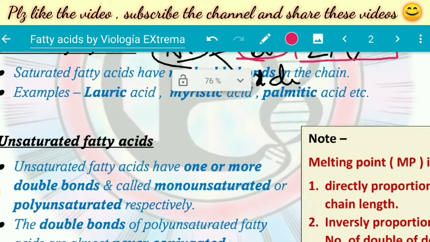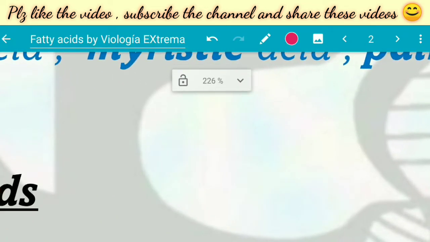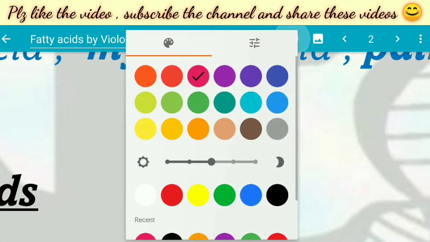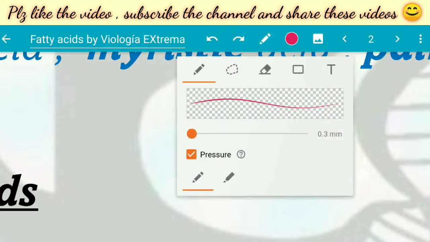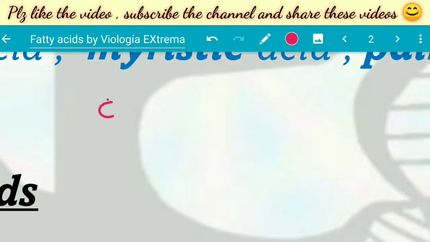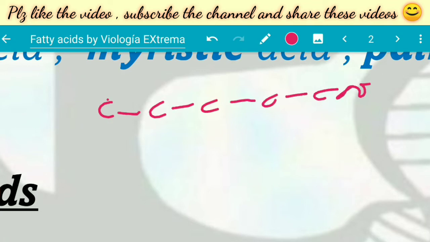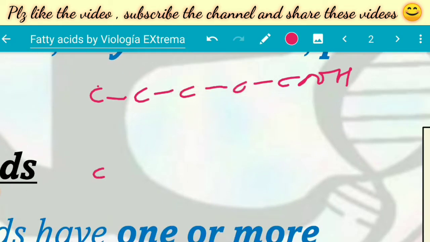Okay, so we already studied that it contains a hydrocarbon part. So let's draw a fatty acid. This is the fatty acid. And this again is a fatty acid.